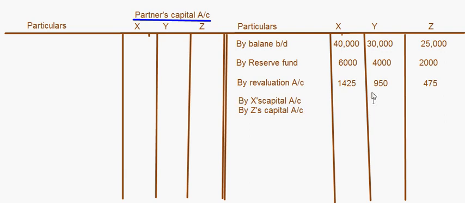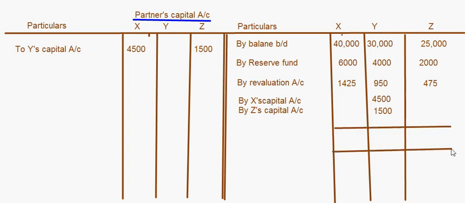So this will be, for X it was 4,500 and for Z it was 1,500, and on the debit side they will write to Y's capital account 4,500 for X and 1,500 for Z. Okay, that's it. Now we have to find out how much is to be given to Y, and that will be transferred to Y's loan account.